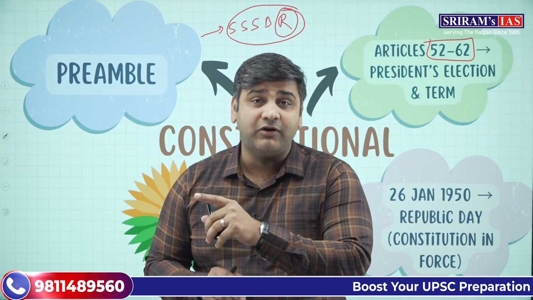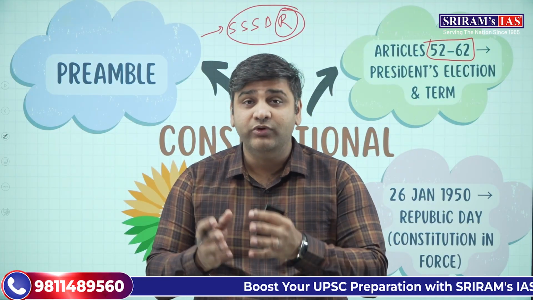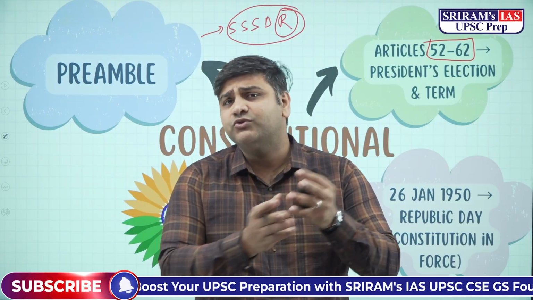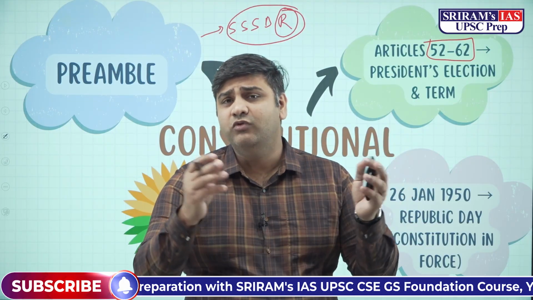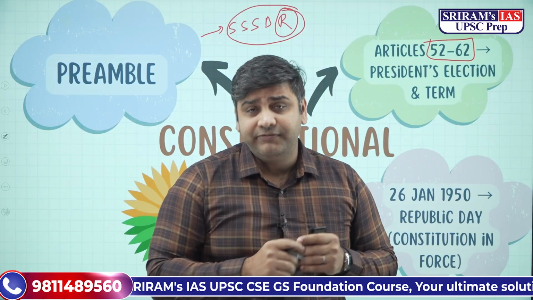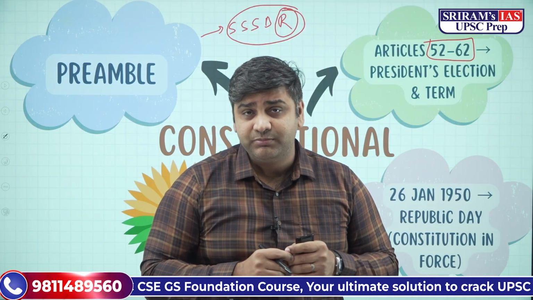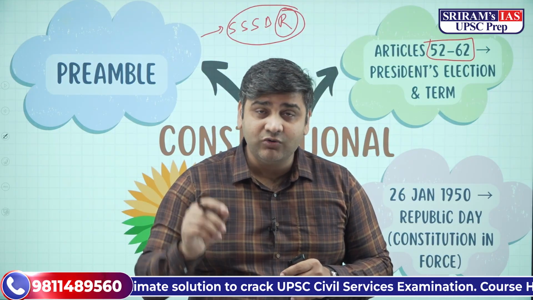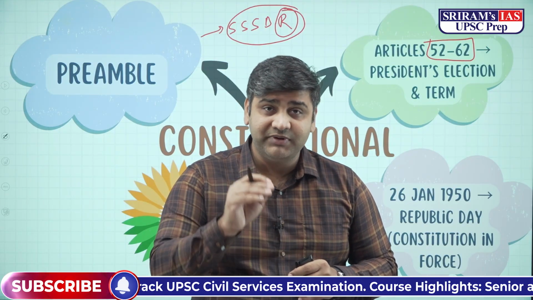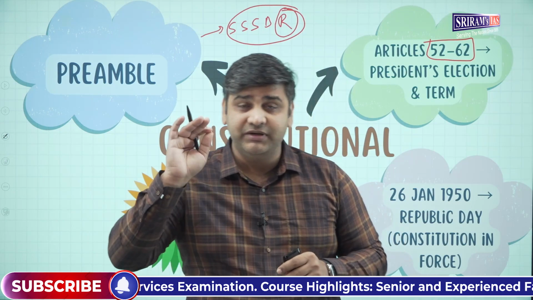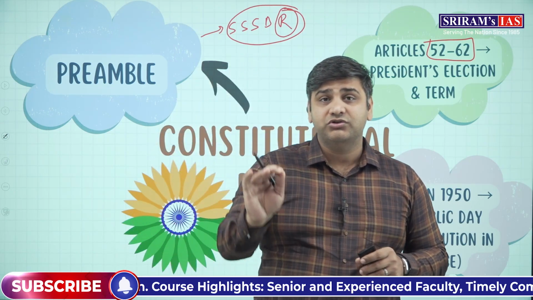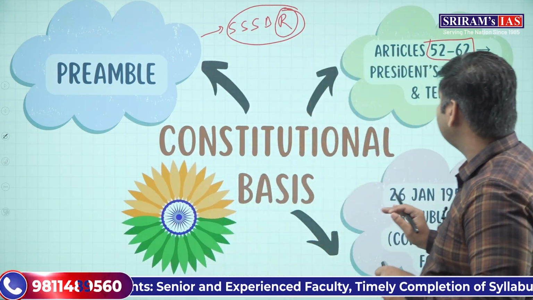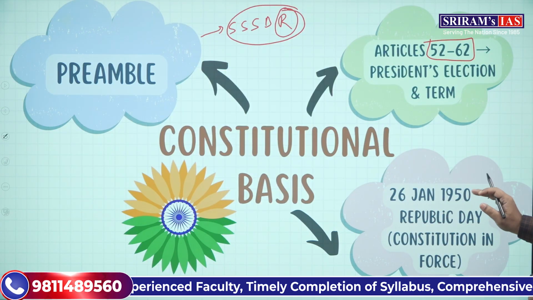In a hereditary form, in a monarchical form, the monarchy cannot be removed. It happens only after a revolution or a revolt, which has happened in French Revolution and other kind of revolutions. But in India, the president is elected and there are grounds in the constitution on which the president can also be removed if the president is unable to follow the constitution properly. Inability to follow the constitution.